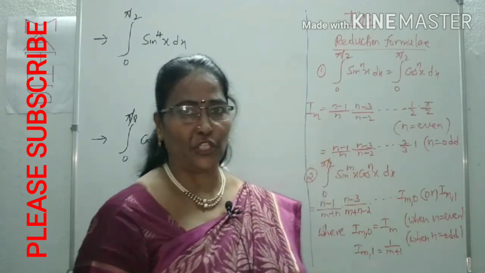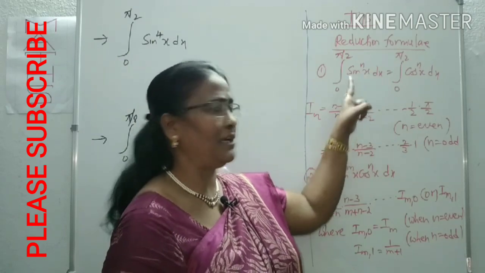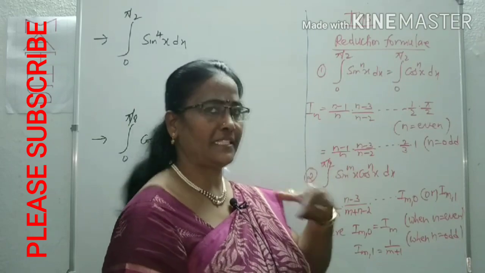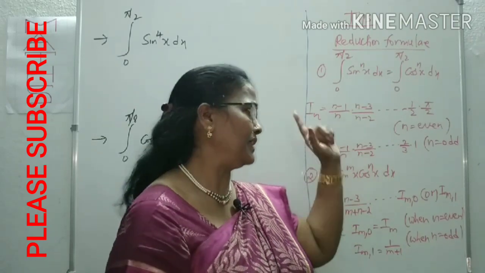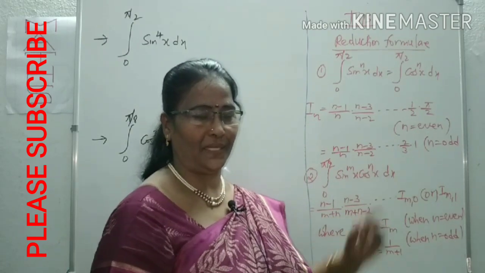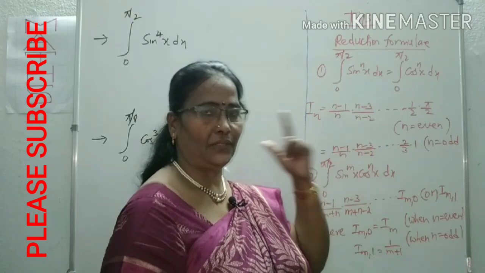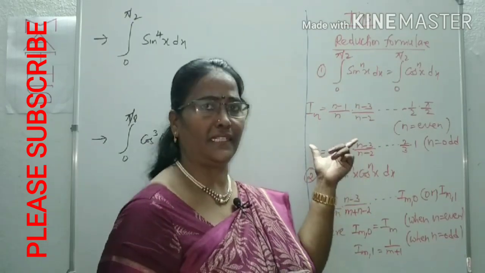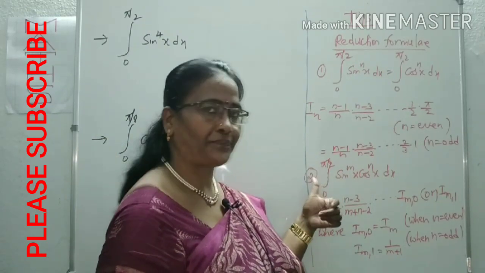Limits must be 0 to pi by 2, and you have to take care that the angle must be a single multiple, like 1x, 1t, like that. If there is 2x or 3x, we have to convert it into this form, then only you can apply this tip. Is it clear? Reduction formula. Why am I explaining this repeatedly? To understand the tip, then only you can get the solution. If you understand easily, then only you can apply it easily. Okay. Now come to the next one.